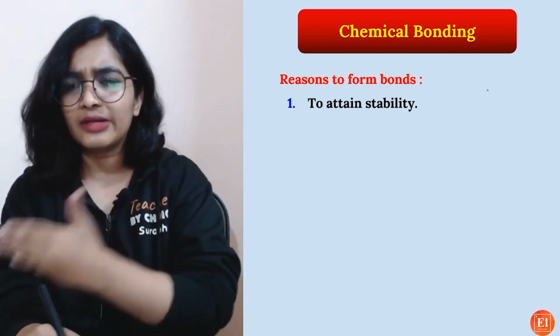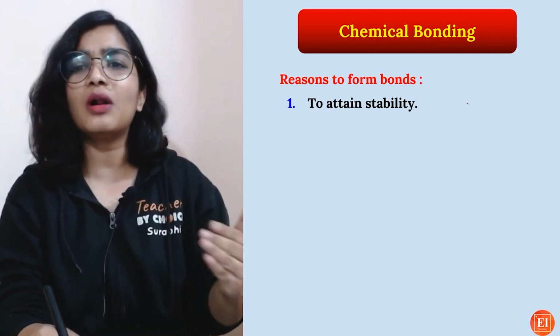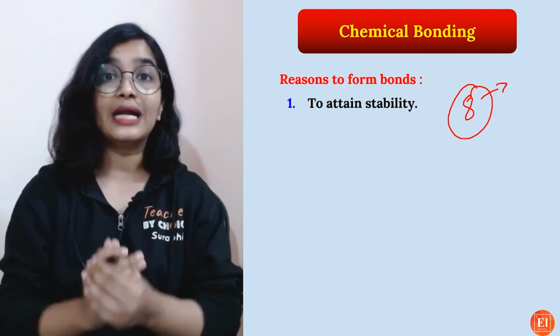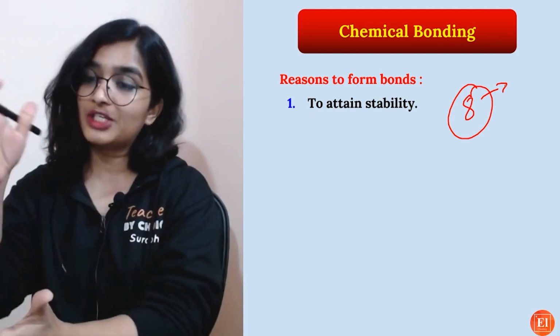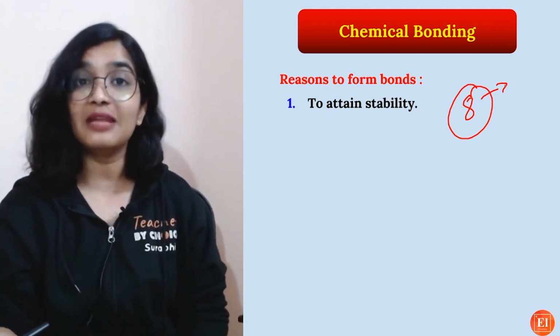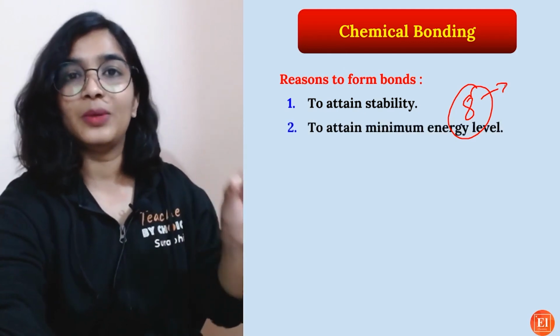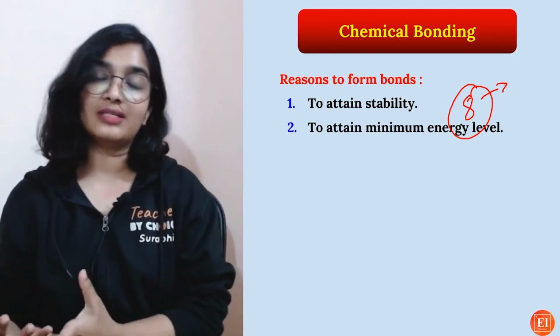When we write the electronic configuration, most of the atoms do not have 8 electrons in their valence shell. Only when an atom attains duplet or octet configuration can it be called stable. That is the very important reason they undergo chemical bonding.